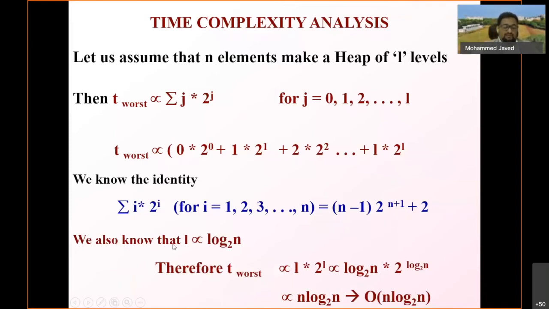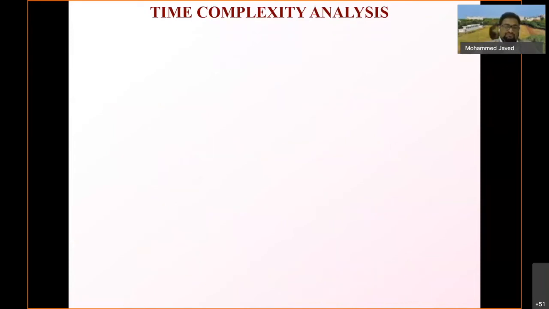Another way of getting the time complexity: we know that L is proportional to log n. Therefore, T worst is proportional to L into 2 power L. Wherever there is L, you substitute log n, and you can see that this is log n into 2 to the power log n to the base 2. Now by another identity, 2 power log n to the base 2 is as good as n. So this simplifies to n into log n to the base 2, and in the worst case it is O of n log n to the base 2.